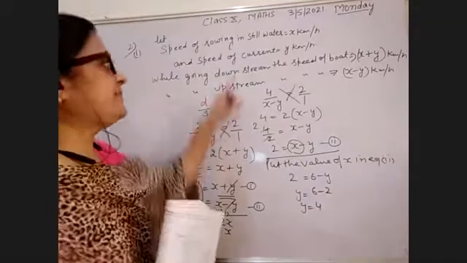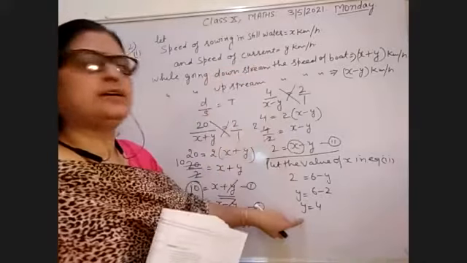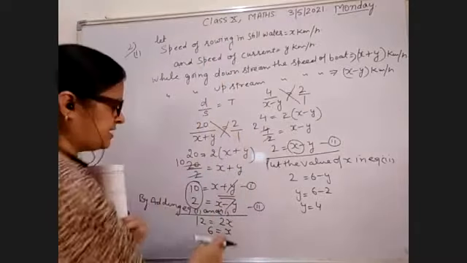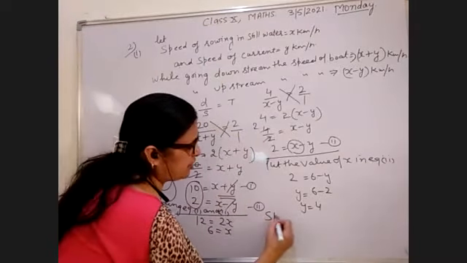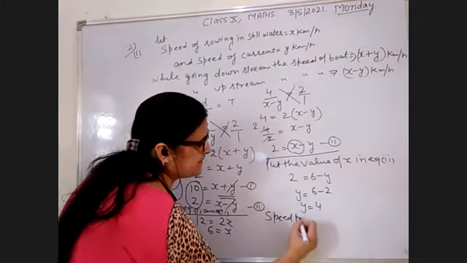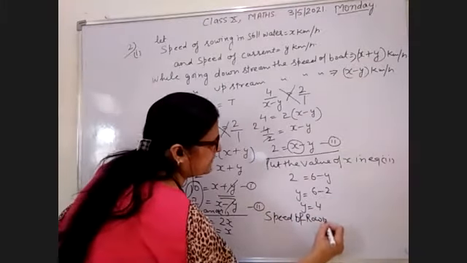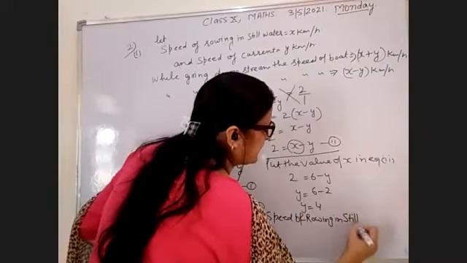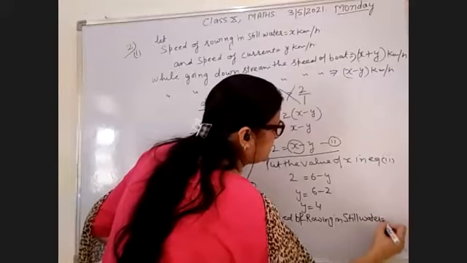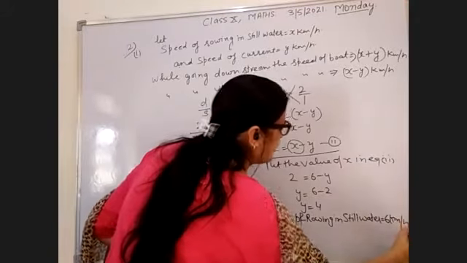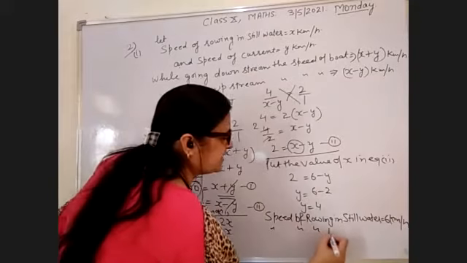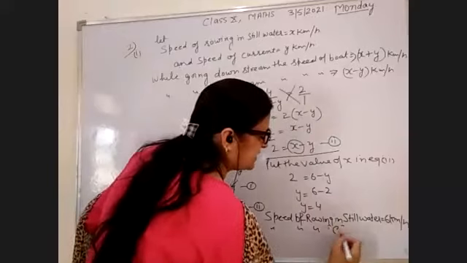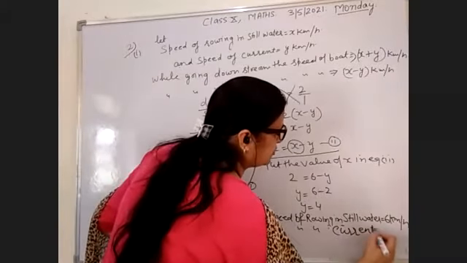Now you can say the speed of current is 4 km/h and speed of rowing in still water is 6 km/h. Speed of rowing in still water, you let it x, so it is equal to 6 km/h, and speed of current equal to 4 km/h.